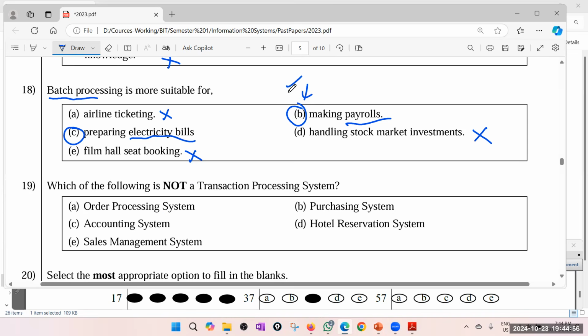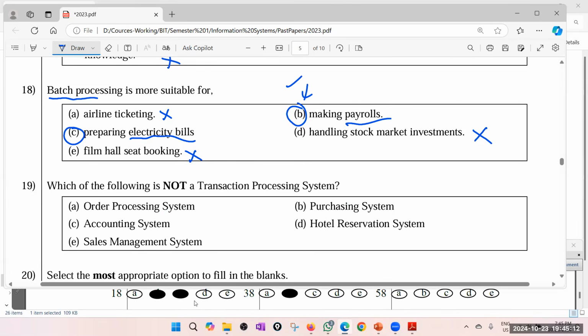Now this is a real tricky one. So I take a little bit of risk and mark B, but I never know whether examiner has marked C, or maybe examiner has given marks for all. So there are two answers, but I will go for B. Only one answer is correct, but it doesn't mean you need to mark both. Those who mark B, those who mark C, if you have marked B or C, you get full marks because it's examiner's mistake. Both are suitable for batch processing, at least right now.